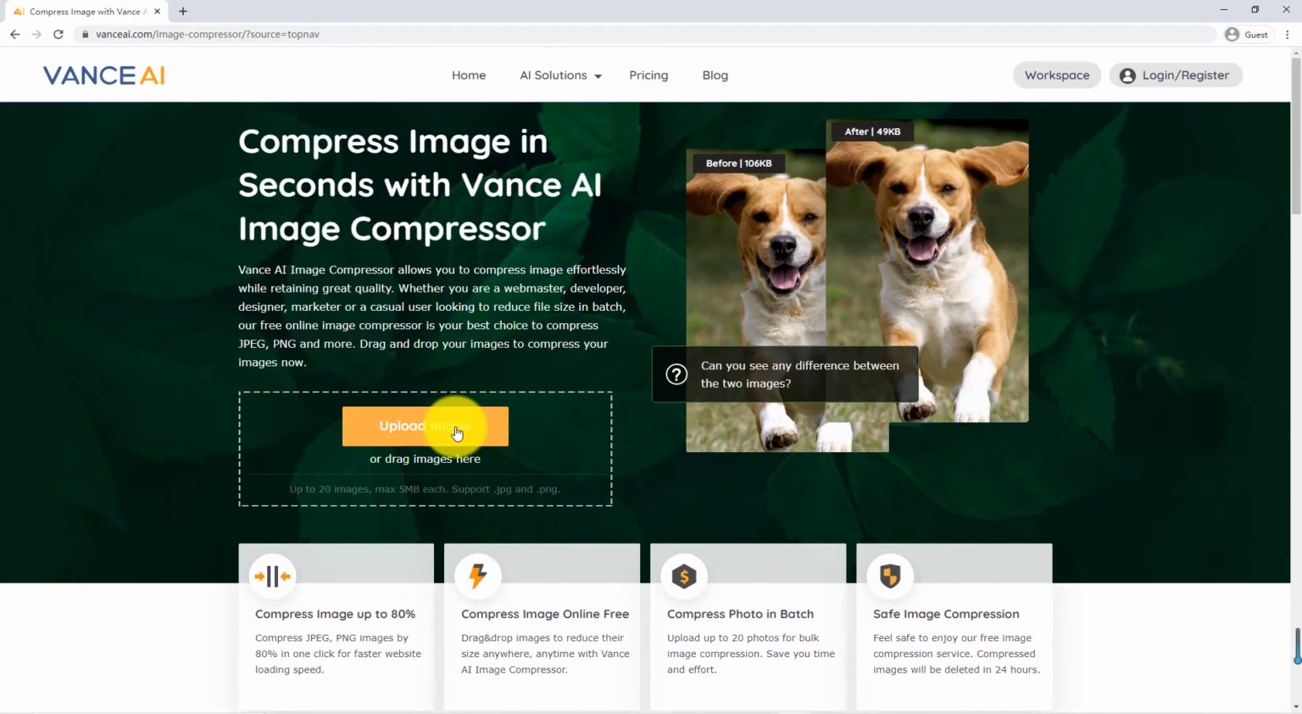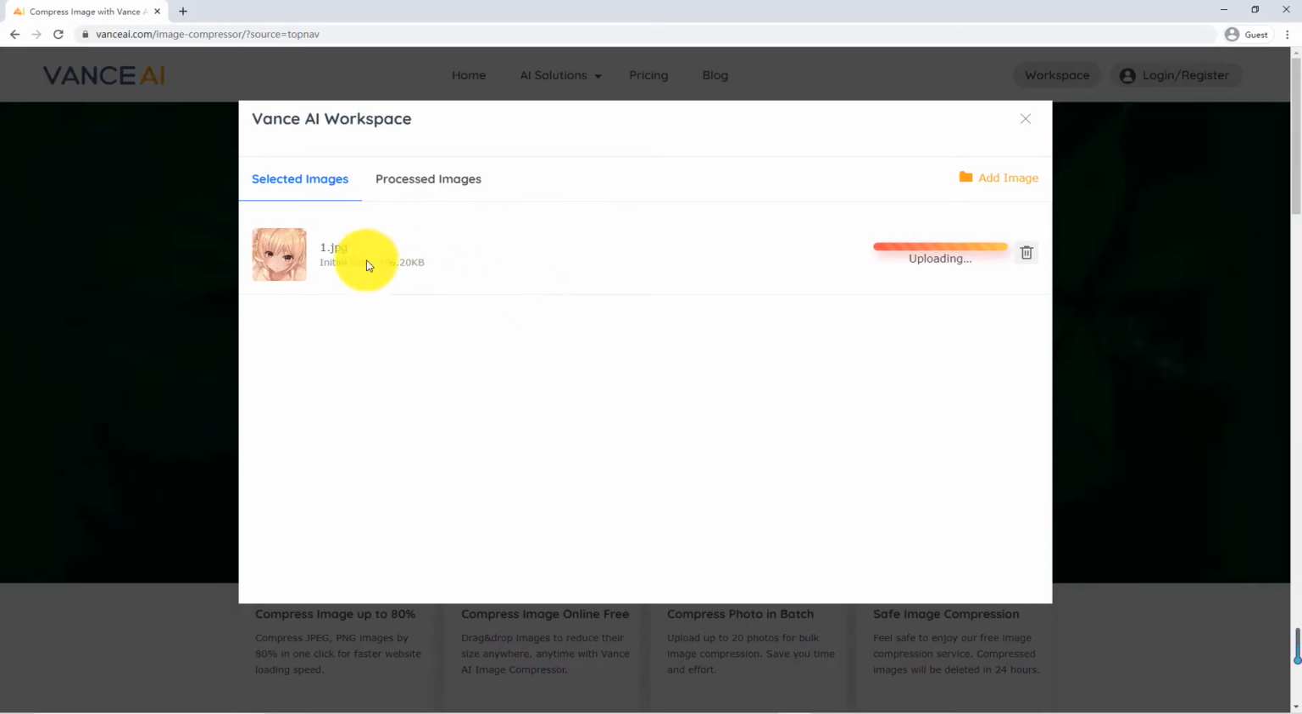The first step is to upload the pictures we need to process. Here we will see the initial image size.